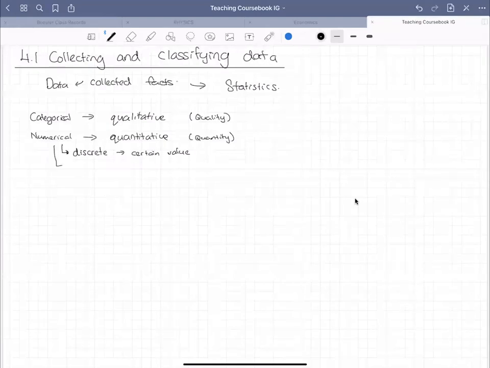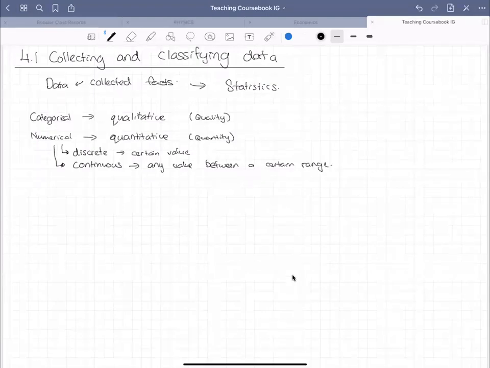However, there are certain things that are a value or a certain range of values. These are called continuous data. For example, like height. So this one can be any value between a certain range. So these data are called continuous data.